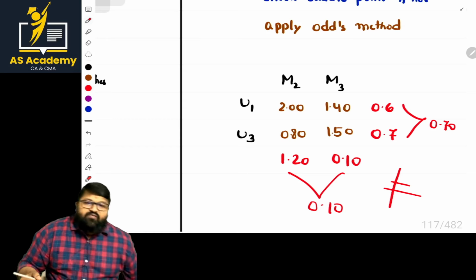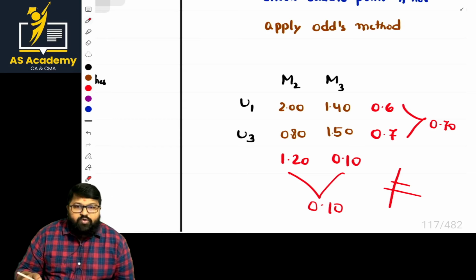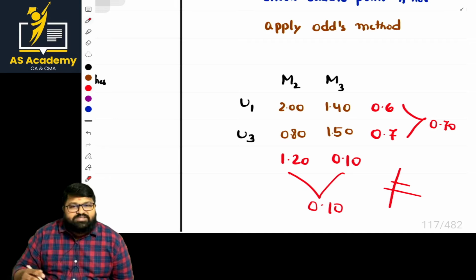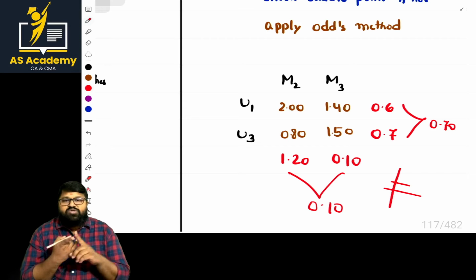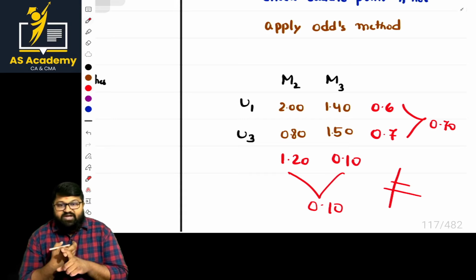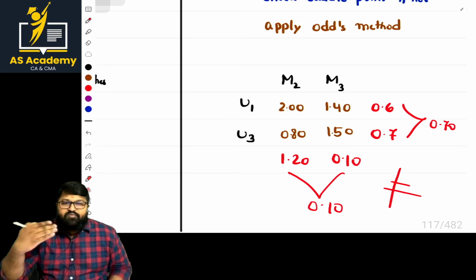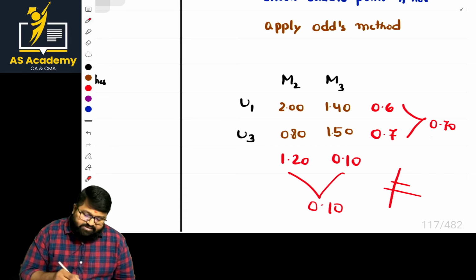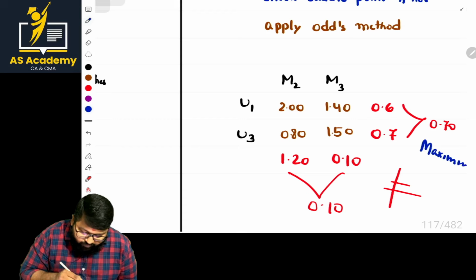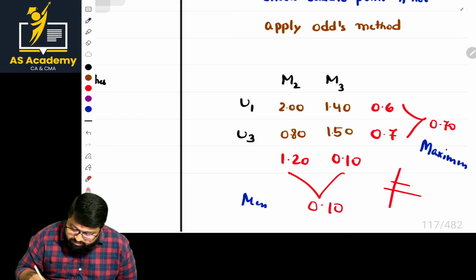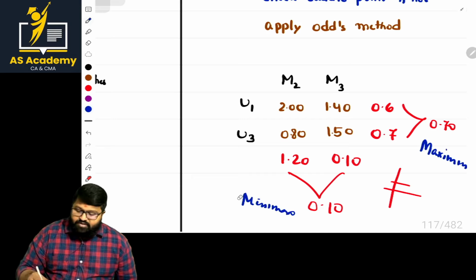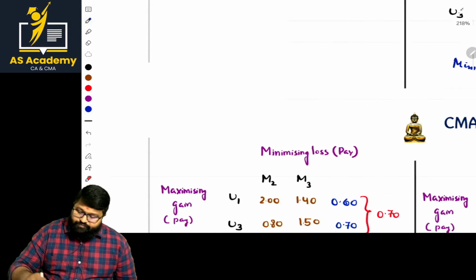What should we do? When we are not reaching the saddle point, we have to go with the odds method. The odds method is applied in every problem: we go with the pure strategy calculation first, and if we have reached our target there, then it's fine. If not, we go for the odds method. This is known as maxi-min and this is known as mini-max. Are they equal? They are not equal. When they are not equal, we have to apply the odds method.